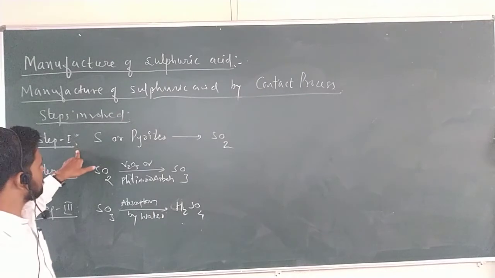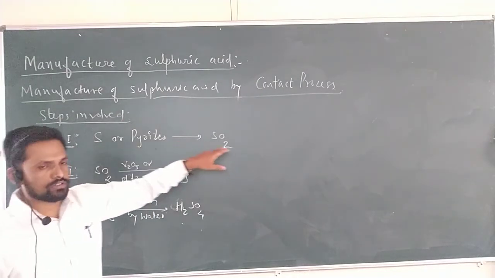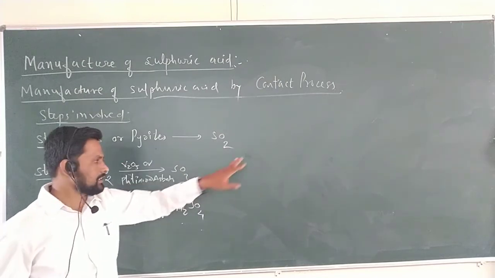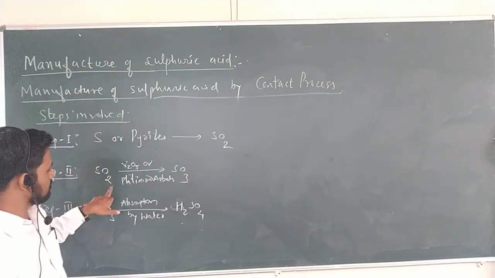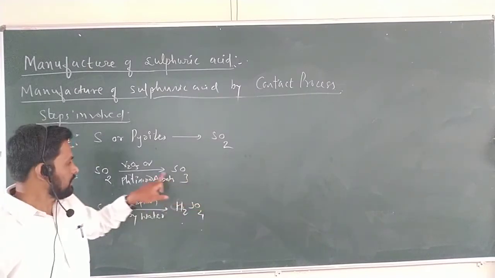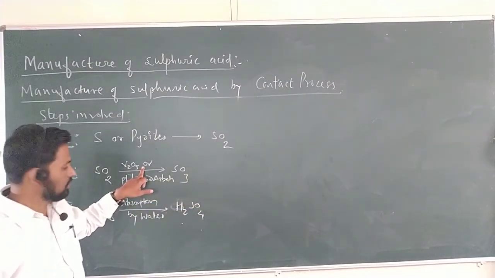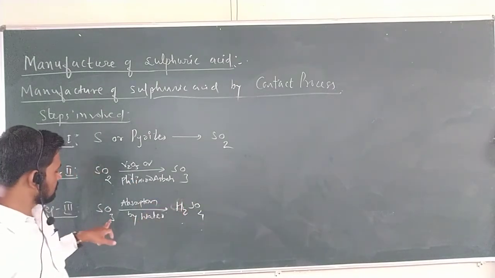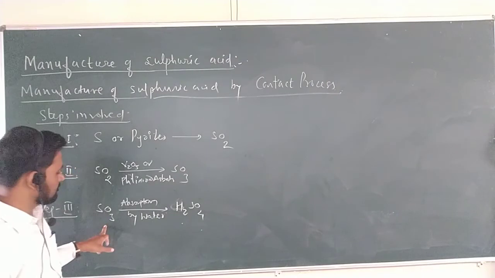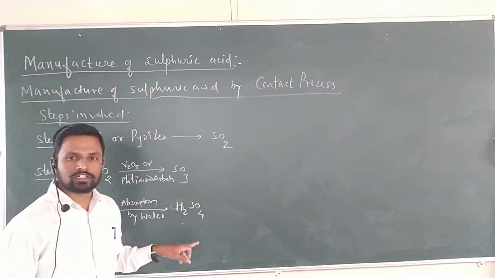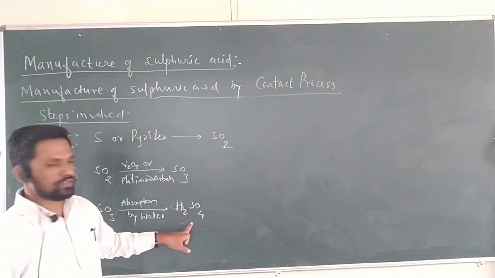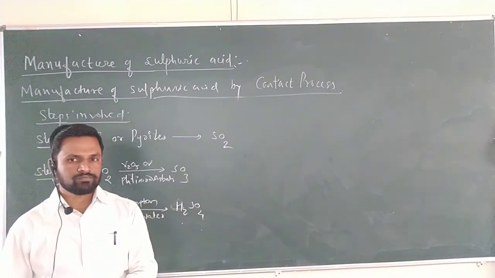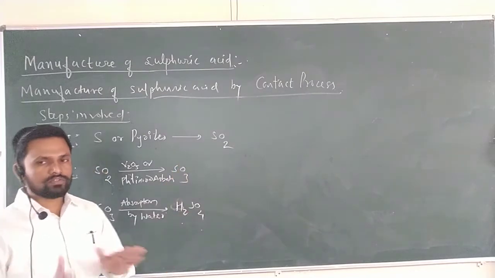What is the first step? Sulfur or sulfur pyrites is converted into sulfur dioxide by simple air oxidation. Second, sulfur dioxide is converted into sulfur trioxide with vanadium pentoxide or platinized asbestos as a catalyst. And third, once the sulfur trioxide is formed, it is absorbed by water and converted into H2SO4, which is nothing but sulfuric acid. So these are the 3 important steps. What do we have to remember?